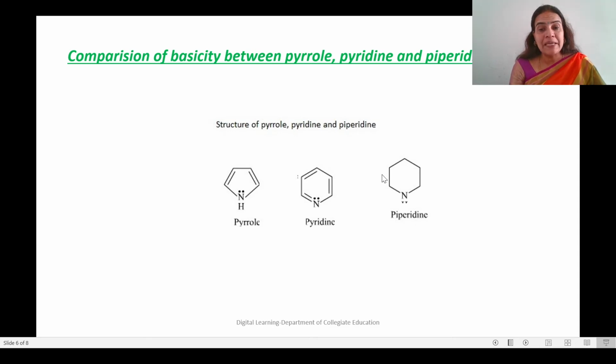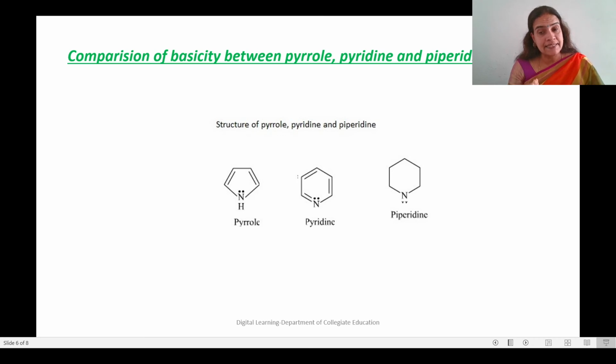Now coming to piperidine, how can we compare the basicity of piperidine and pyridine? Is piperidine aromatic? No, it is not aromatic. How about the hybridization of nitrogen in piperidine? In piperidine, the hybridization is sp3 because it is a saturated molecule, whereas in pyridine it is sp2. Now, how are hybridization and basicity related?